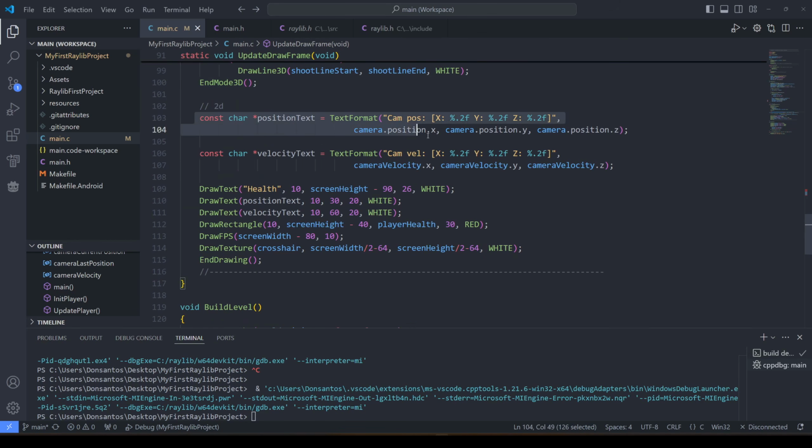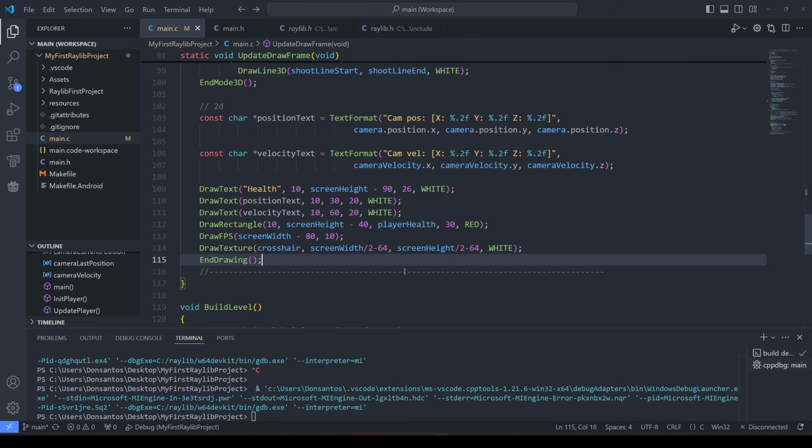And down here, we draw the text on the screen, we draw the health bar, which currently is not really a health bar. And what's really the only thing that's new here is this. We're drawing the crosshair. Now, excuse all of these magic numbers. We're placing the crosshair in the middle point, as you can see here, screen width divided by 2, screen height divided by 2, and then I offset the texture size as well.